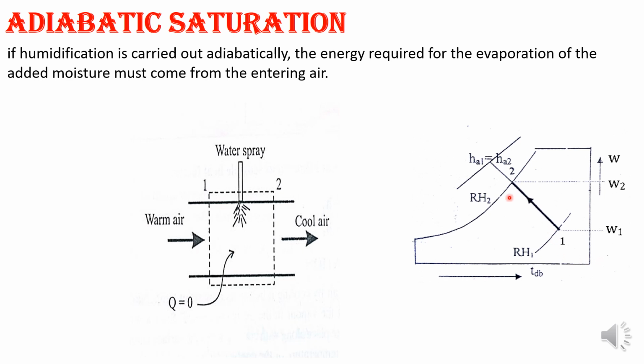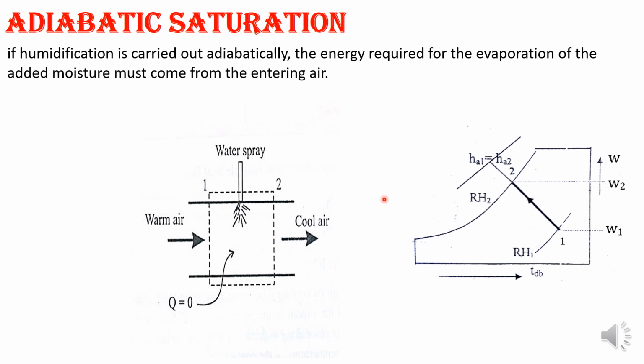That process is known as adiabatic saturation. So warm air will come over here and you are just spraying the water spray, so this water transfers heat, but net you are not adding any kind of heat. The process becomes adiabatic in nature. Such saturation of the water vapor is called adiabatic saturation.